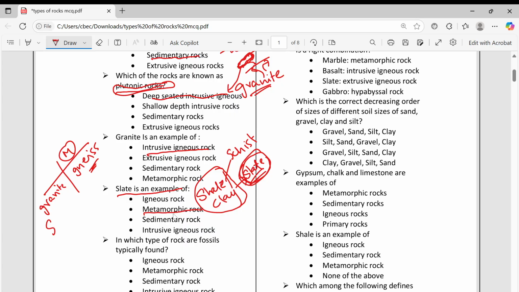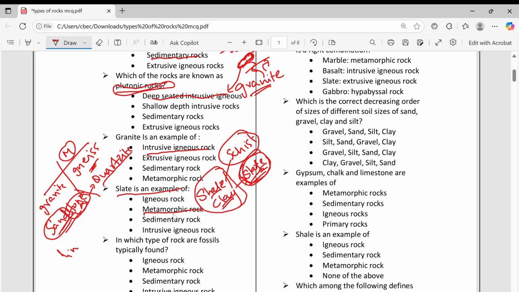Then sandstone is there. Sandstone is a sedimentary rock. Sandstone will convert into quartzite. Sandstone is a sedimentary rock. Sand is there and it is becoming stone. Like that, you remember sandstone. And clay means very small particles. This is getting converted into slate. Slate is a metamorphic rock. Schist also is a metamorphic rock.